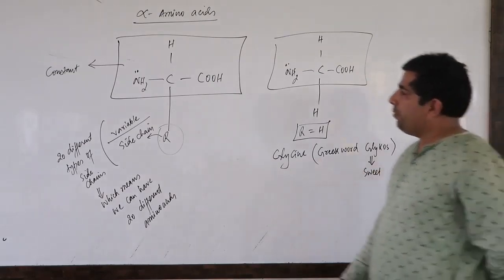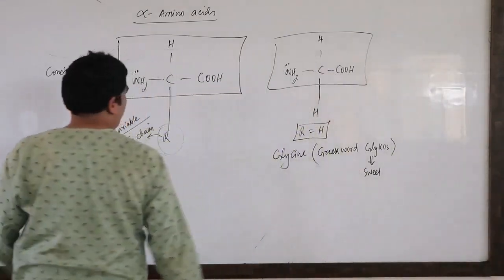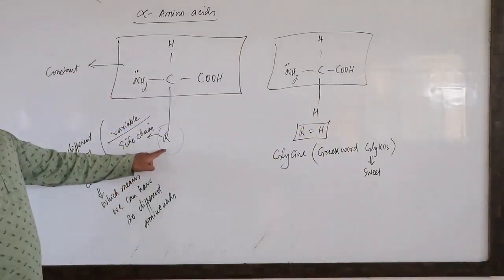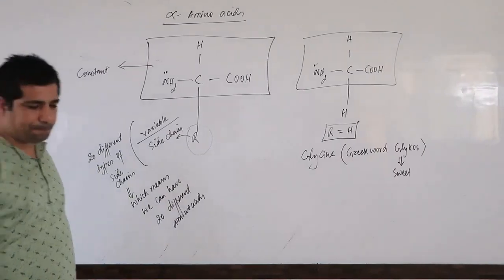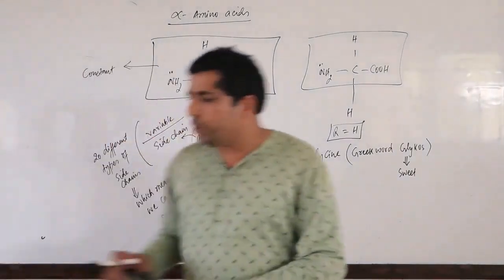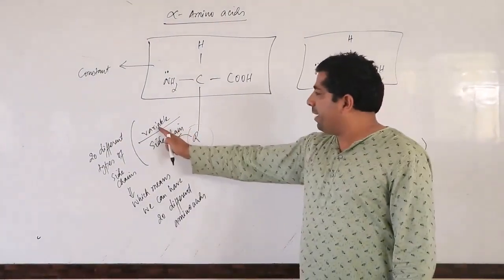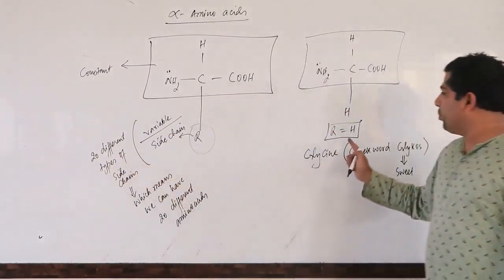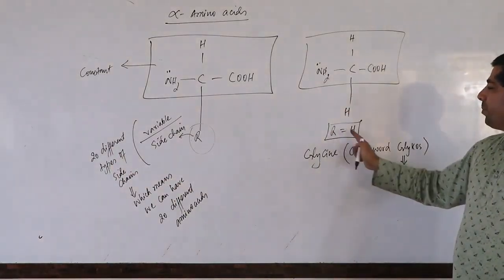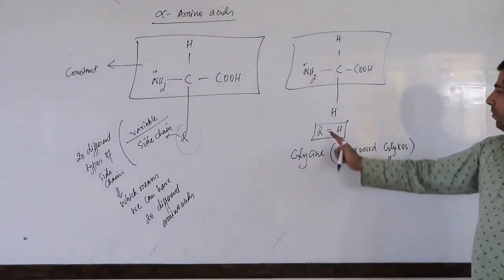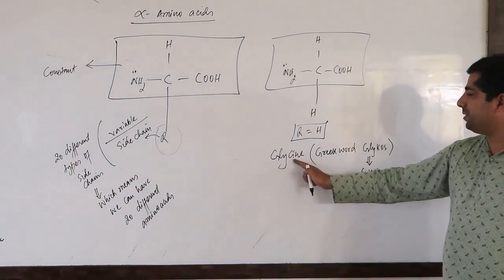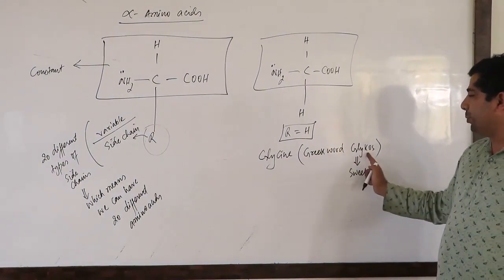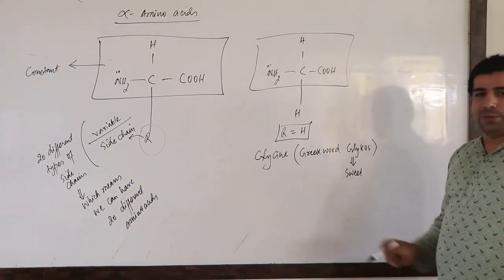Now, if I change this R group, I told you that R group is a variable, it can be of 20 different types. I showed you one type here. I made R group as hydrogen, and I told you if R group is hydrogen, it becomes glycine.